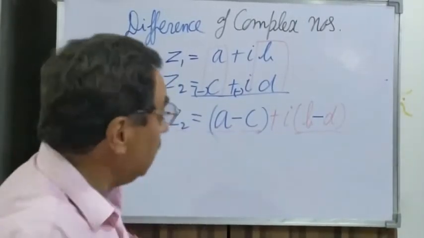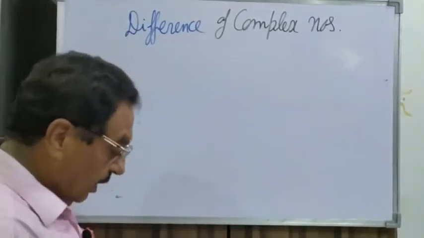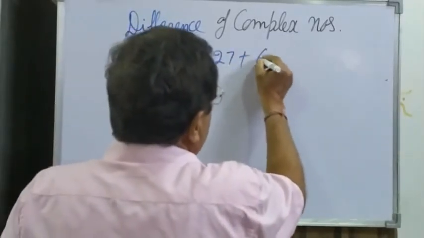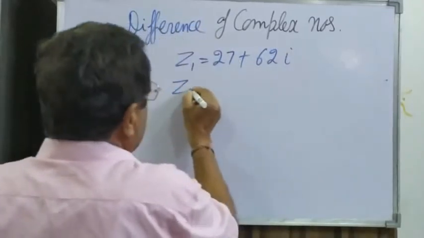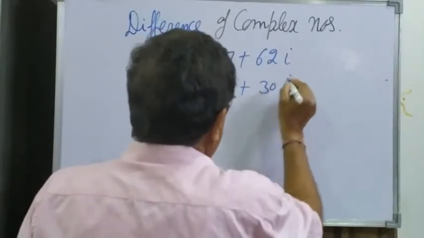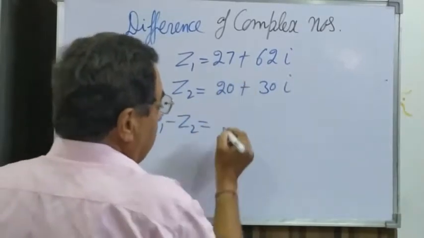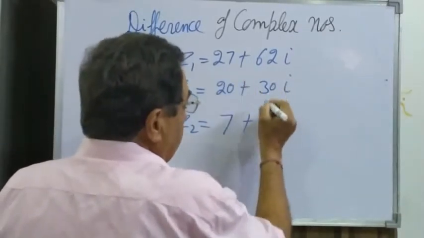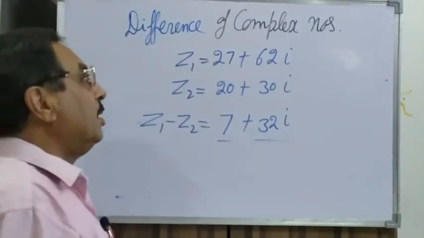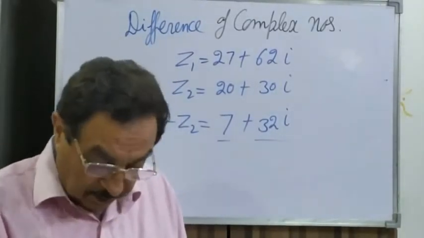I give one example for this. Suppose one complex number is z1 equal to 27 plus 62 iota and z2 is 20 plus 30 iota, and we are supposed to find z1 minus z2. So 27 minus 20 is 7, and here 32 iota. So this is the difference of two complex numbers.